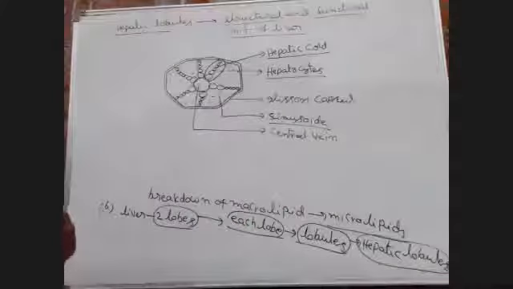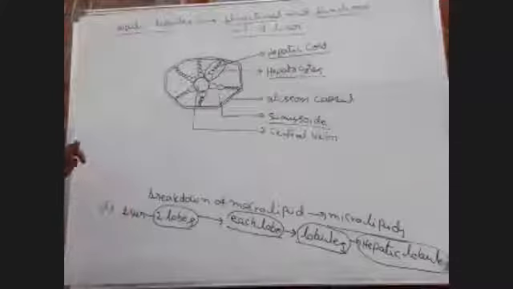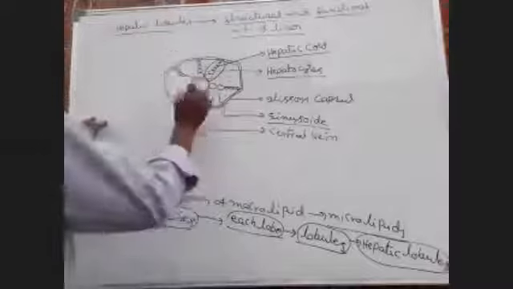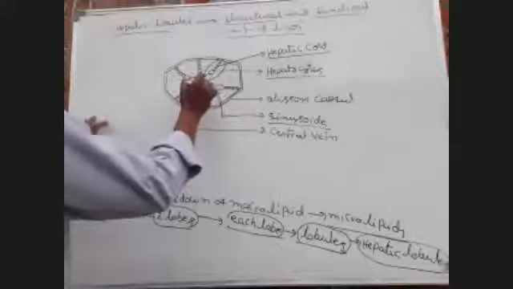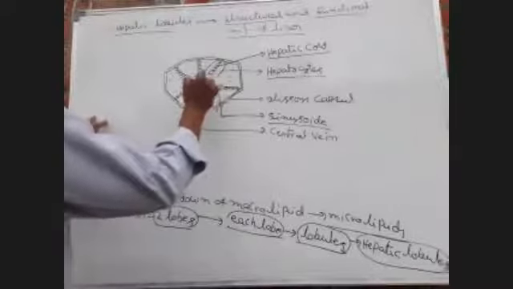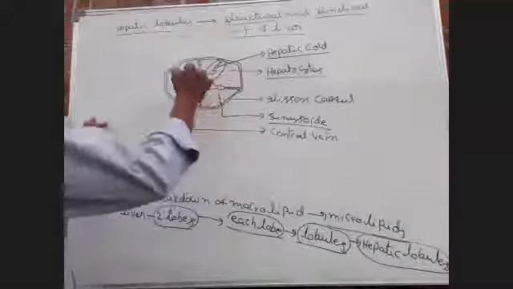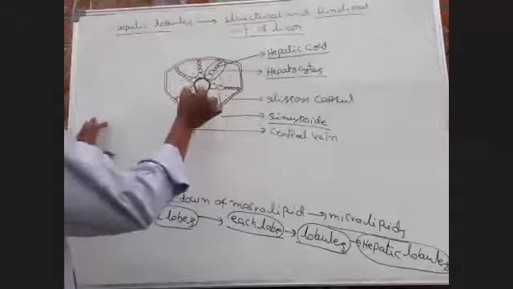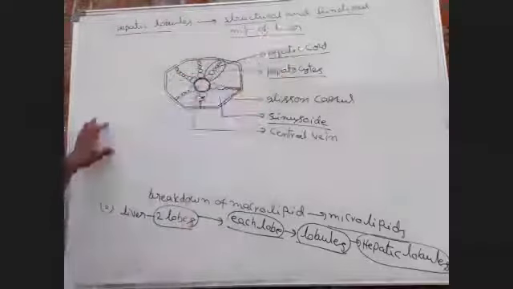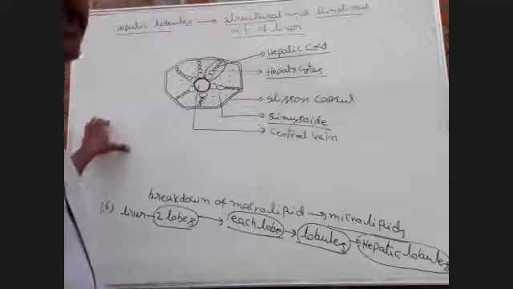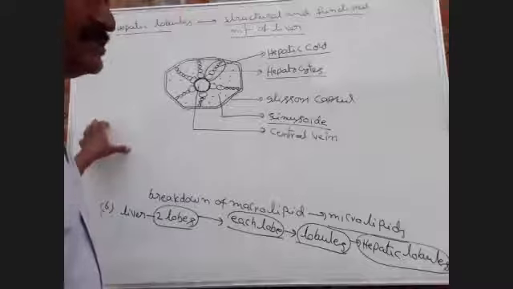Next, at the center of the hepatic lobule, the central vein is present. Around the central vein, a number of hepatic cords are present.